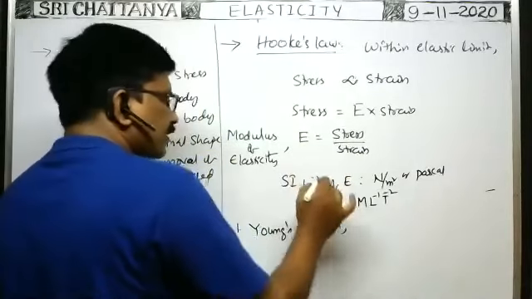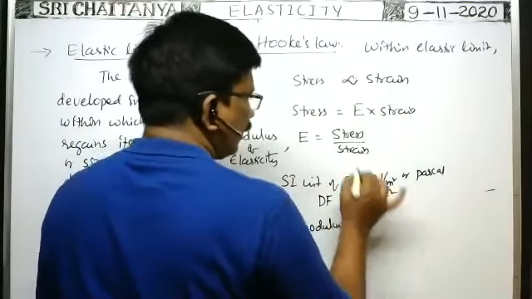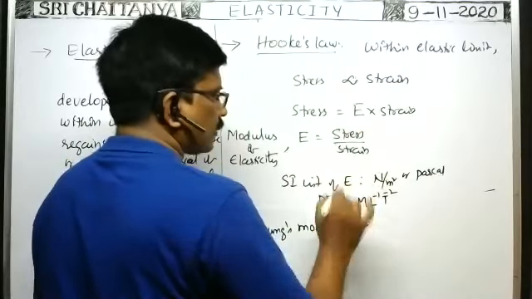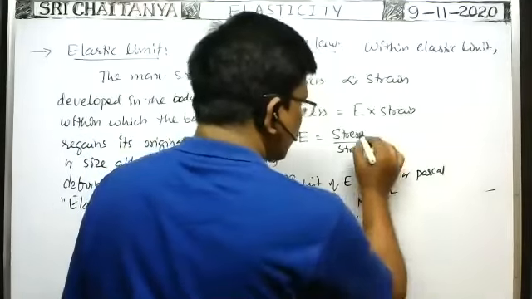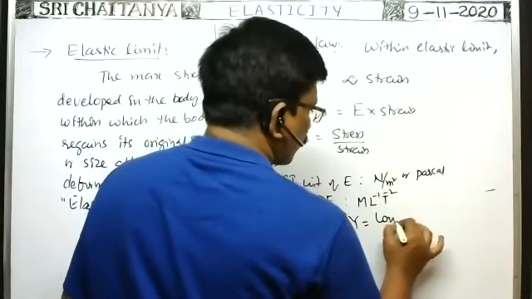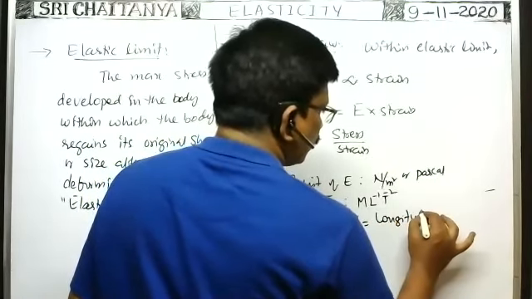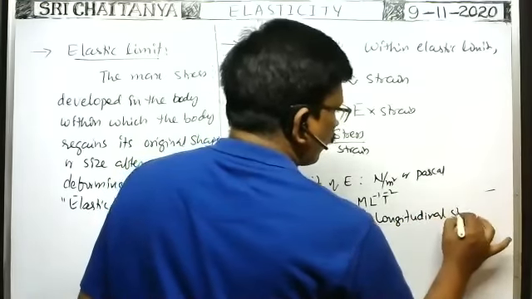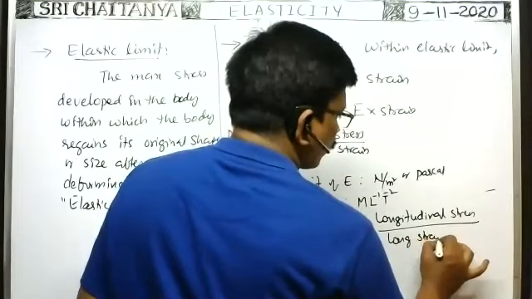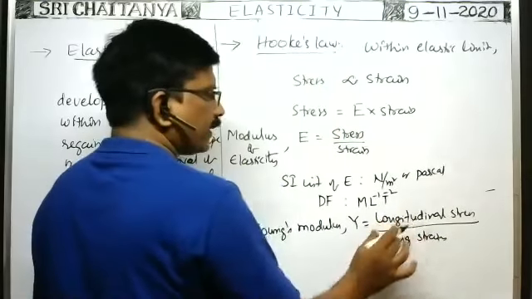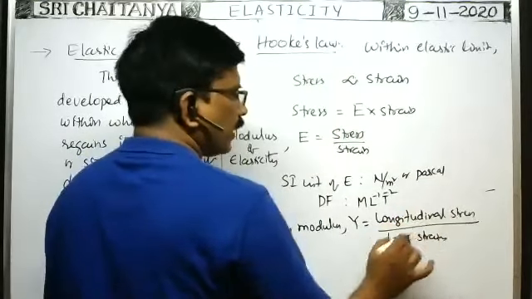The modulus of elasticity is called Young's modulus whenever the stress developed is longitudinal stress. So Young's modulus Y is equal to longitudinal stress by longitudinal strain. Of course, it may be tensile stress by tensile strain or compressive stress by compressive strain.